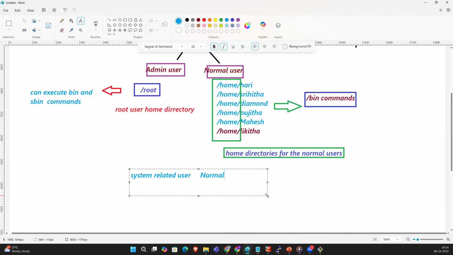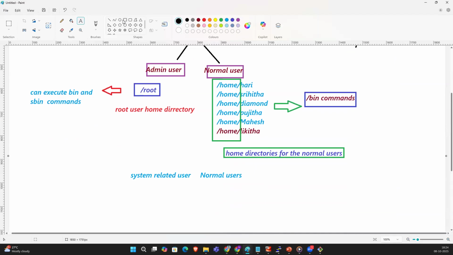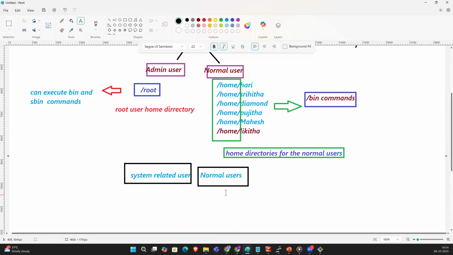So there are two types of users: system related users and normal users.